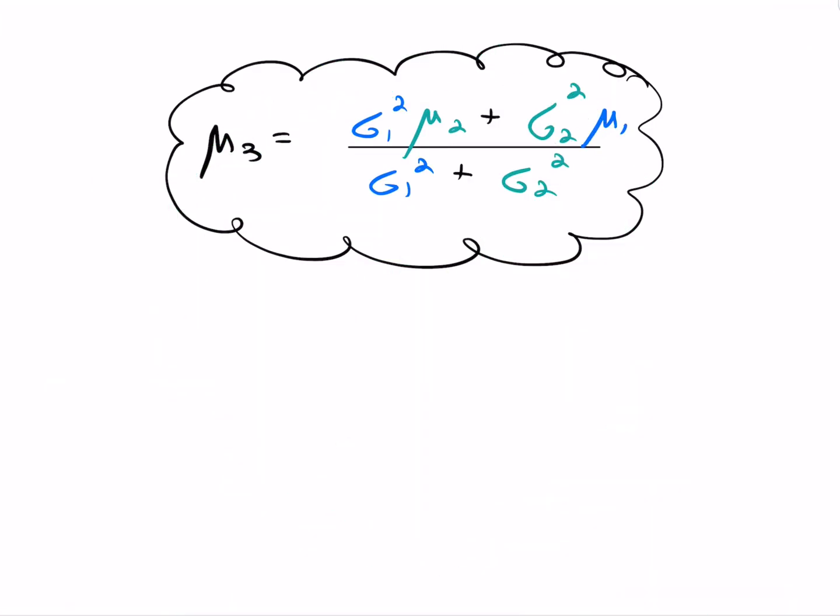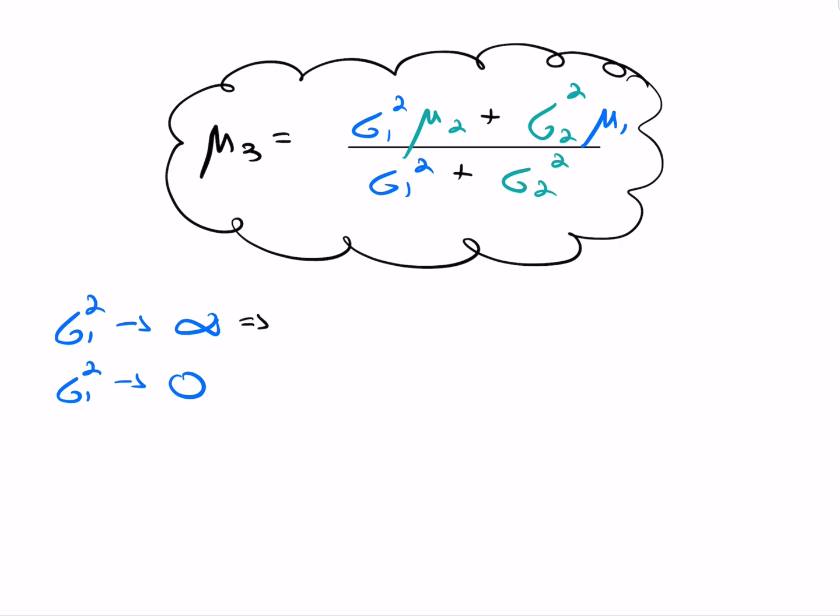In this video, I'm going to inspect two case studies regarding this equation, the equation that describes mu3. First, what happens when sigma 1 squared approaches infinity, and second, what happens when sigma 1 squared approaches 0. So let's start with the first. What happens when sigma 1 squared approaches infinity?